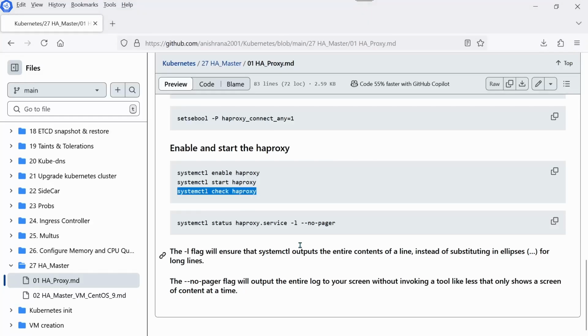And here one can notice that the -l flag will ensure that systemctl outputs the entire content of a line instead of substituting an ellipsis for long lines. And the --no-pager flag will output the entire log to your screen without invoking a tool like less or more. It will print all the lines. Okay. Now we have successfully installed the HAProxy. Now it's time to configure our master node.